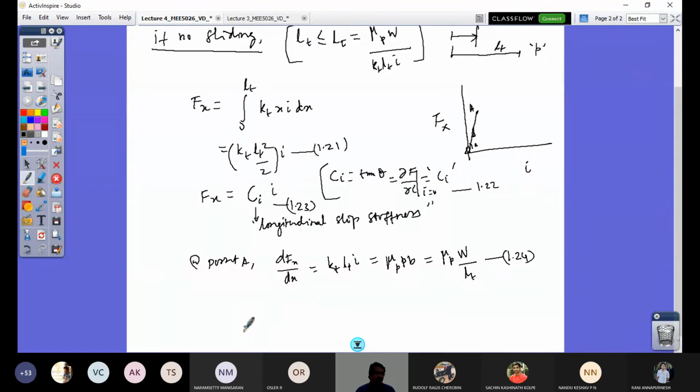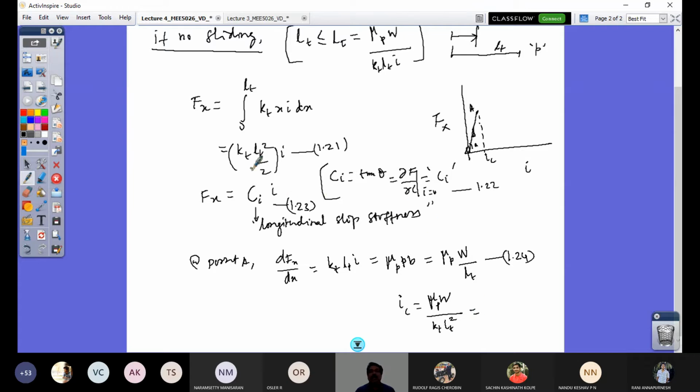And then what is my IC value, in a similar fashion to what we discussed in the previous derivation? At IC, I have LC equal to LT. So when I put LC equal to LT, this LT comes here, I goes there. So IC is going to be mu P times W by KT LT squared.